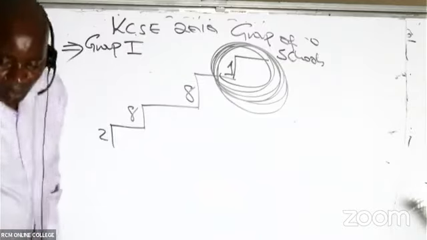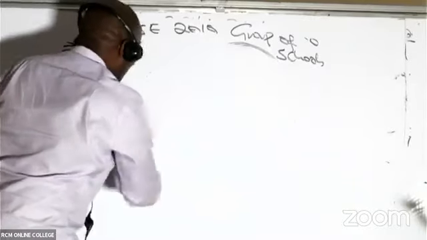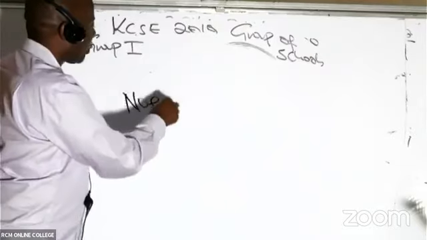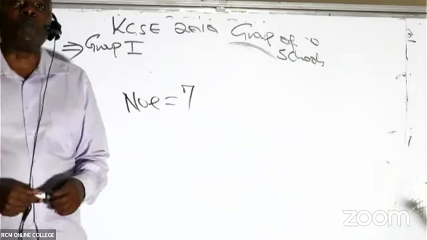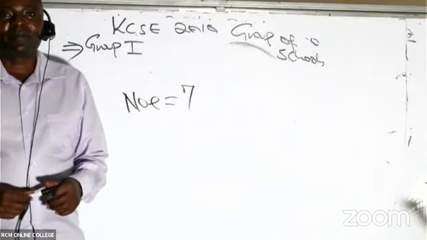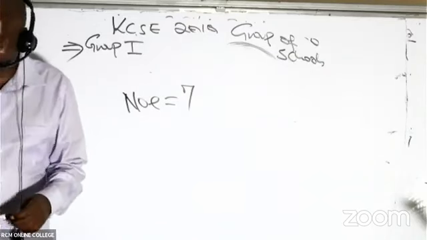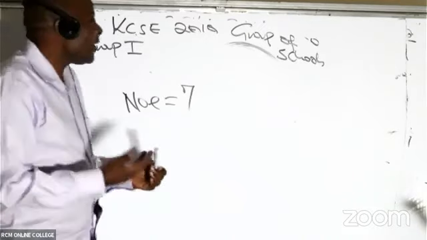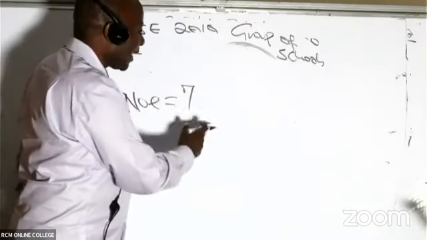Now please listen to me very well. What if the number of electrons were 7? Then this atom would belong to which group? Group 5, isn't it? Because all we need to do, ladies and gentlemen, is to draw the staircase for this.